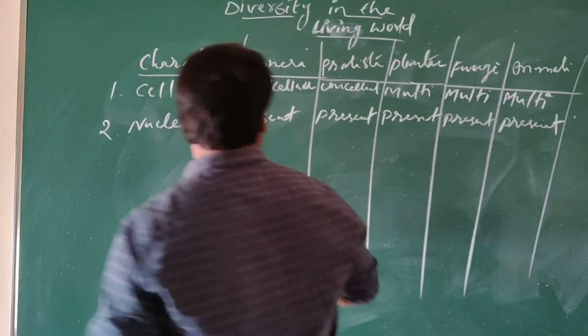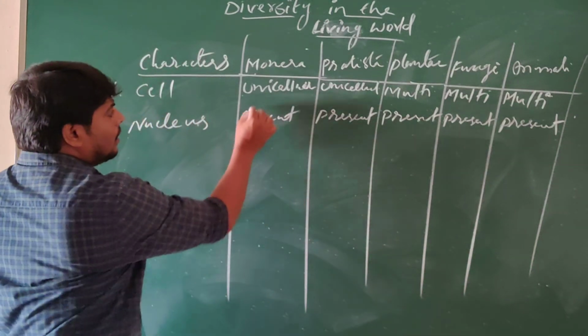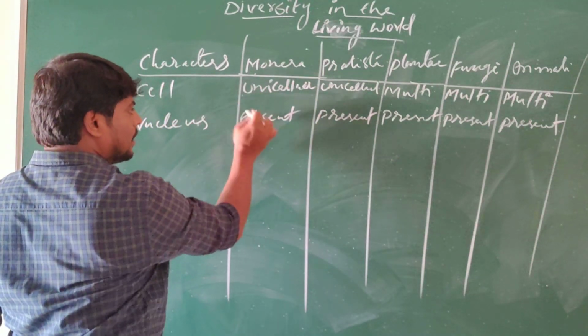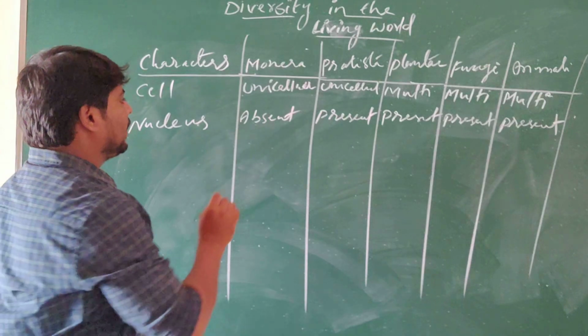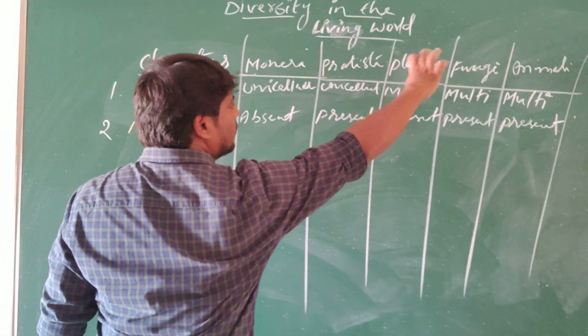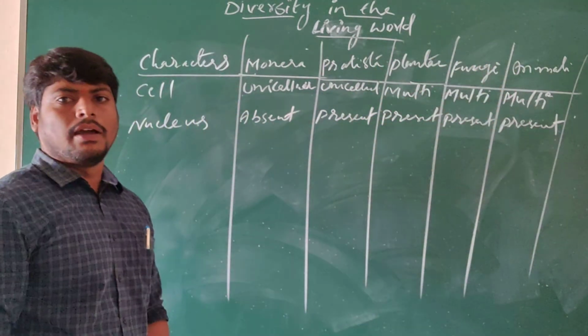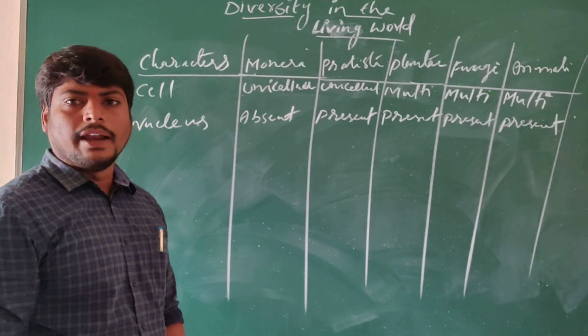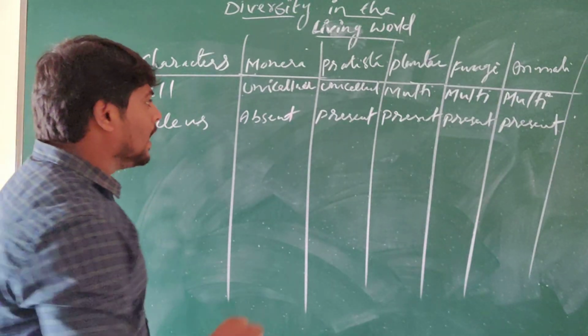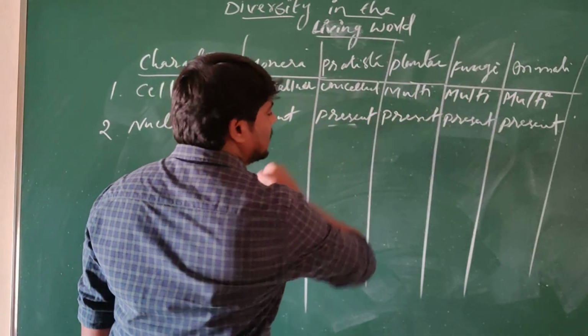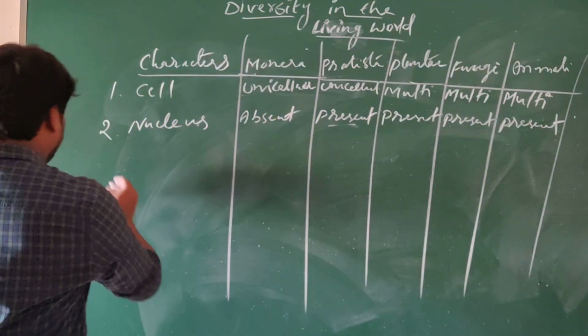So in this way we can see that this is unicellular, so these are the prokaryotic organisms. But the protists, Plantae, fungi, Animalia, these all belong to what type of organisms? Eukaryotic organisms. Why are they eukaryotic? Nucleus is present. Understand? That is the next character.